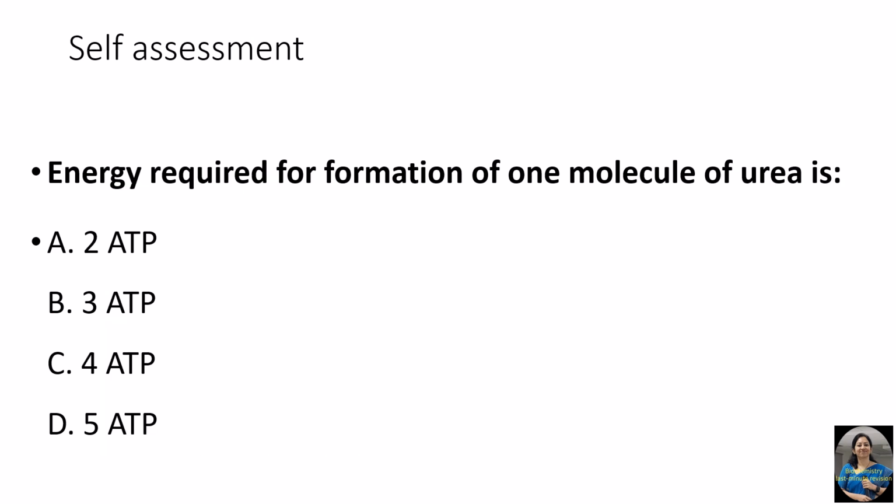Next question is, energy required for the formation of one molecule of urea is 3, 2, 1, and the answer is 4 ATP. 4 ATP is because the very first reaction, rate limiting step, catalyzed by carbamyl phosphate synthetase 1, where ammonia combines with carbon dioxide to form carbamyl phosphate, requires 2 ATP. And the next step where 2 more ATPs are required is conversion of citrulline and aspartate to form arginosuccinic acid, catalyzed by the enzyme arginosuccinic acid synthetase.